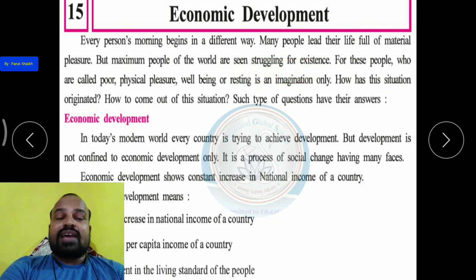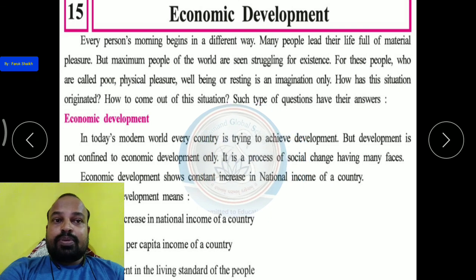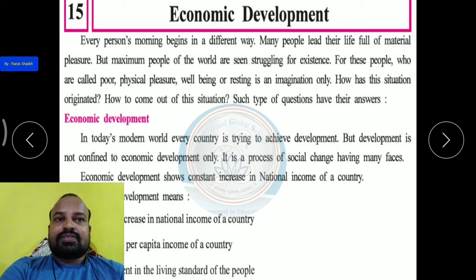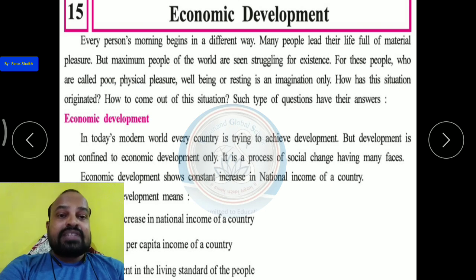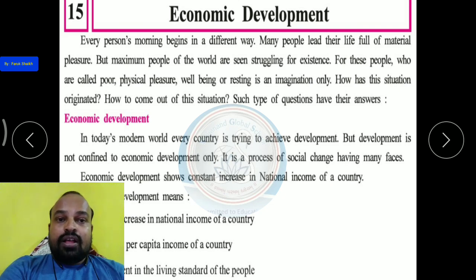are seen struggling for existence, यानी कि उनको जीने के लिए, रहने के लिए अभी भी उनको स्ट्रगल करनी पड़ रही है. They have to struggle for existence. These people are called poor. Even they cannot satisfy their basic needs, the essential needs, like food, water, residential house, and clothes.